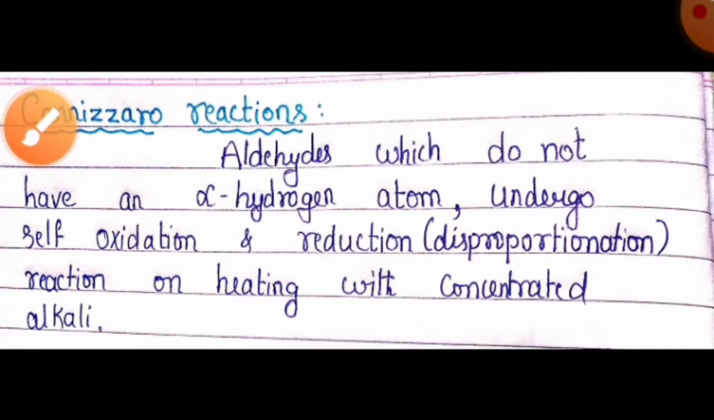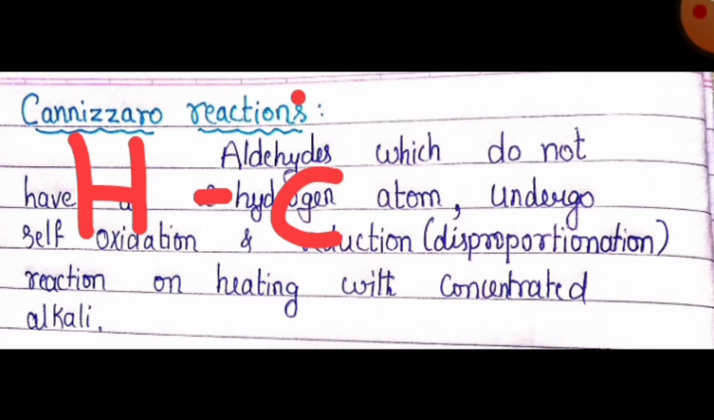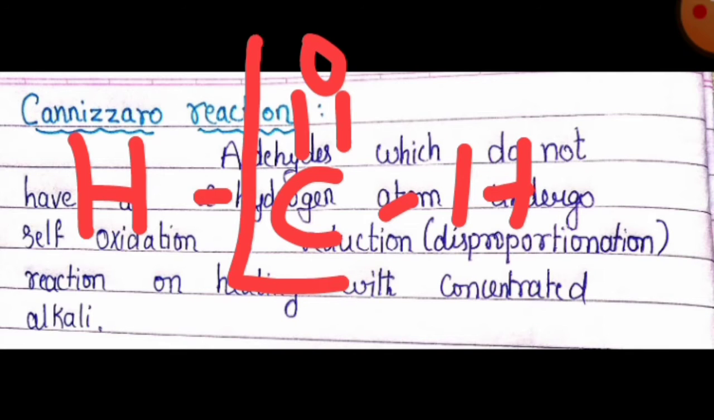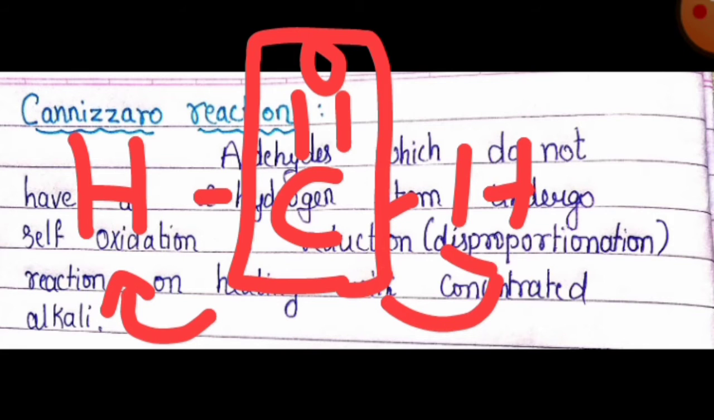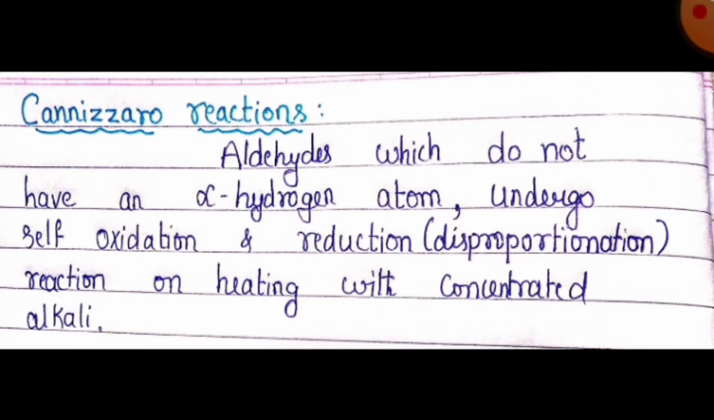So, aldehydes which do not have alpha hydrogen, for example, formaldehyde, methanal. As you can see, adjacent to this carbonyl group, there is no alpha carbon. Okay, so they don't have alpha hydrogen. So formaldehyde or methanal undergo the Cannizzaro reaction and they cannot undergo aldol condensation. This differentiation you must know.